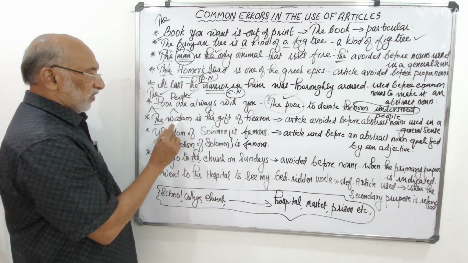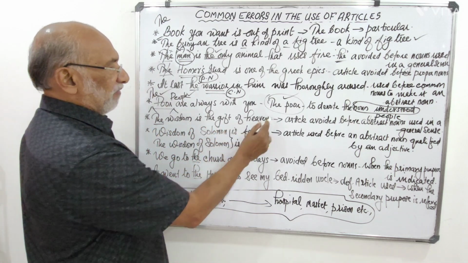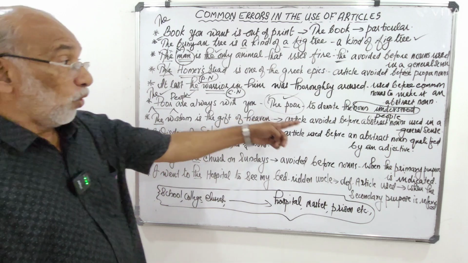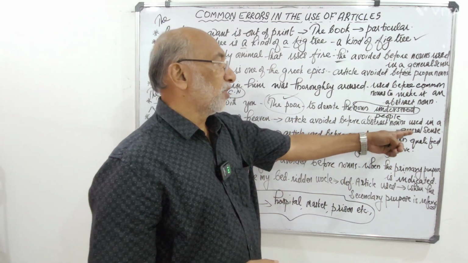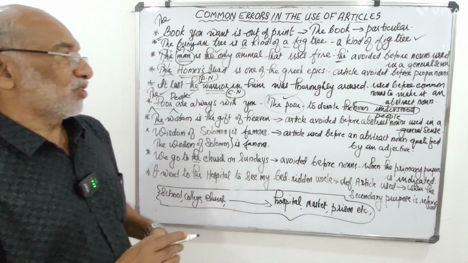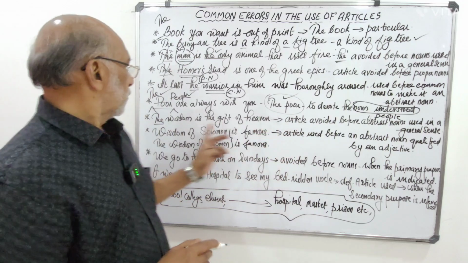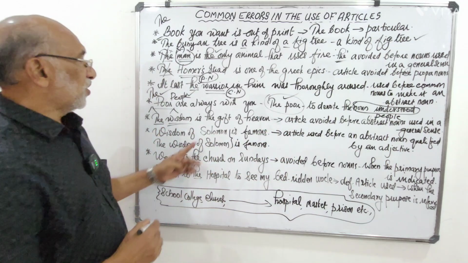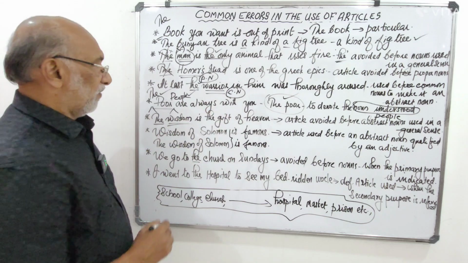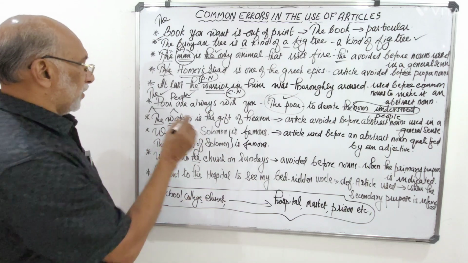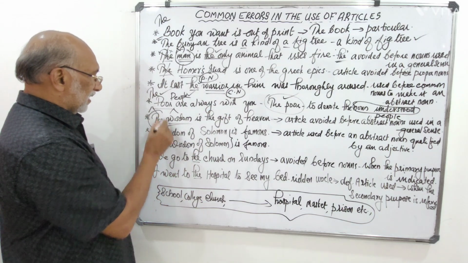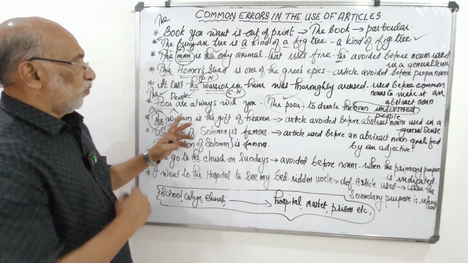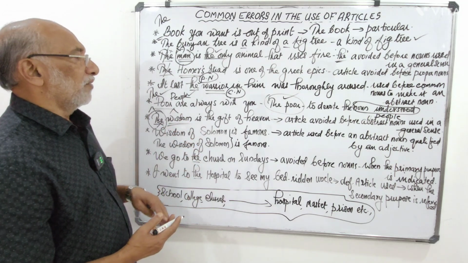Next one. The wisdom is the gift of heaven. Article avoided before abstract noun, used in a general sense. Okay, it is used here in a general sense. Wisdom. So article avoided. We don't need this article here. This is a wrong expression. We need to say wisdom is the gift of heaven.